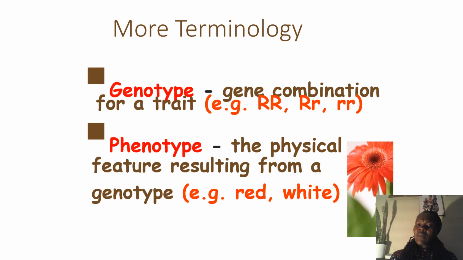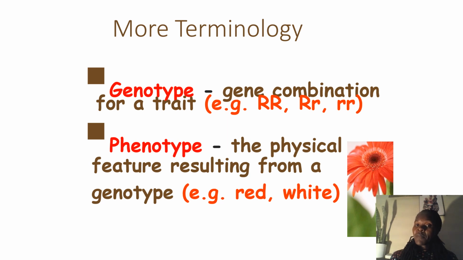Genotypes, we talk about the homozygous dominant, the one which has the dominant allele, capital R, for example, capital R capital R, and then the heterozygote, capital R and small r, and the homozygous recessive, small r small r.